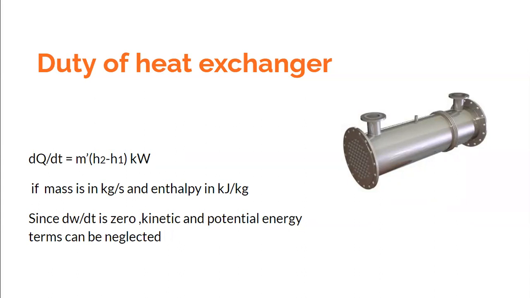And let us say the water gets heated from some temperature to some temperature, and you can estimate its enthalpy at the inlet and outlet. Then by knowing the enthalpy difference in kilojoules per kg and the mass flow rate in kg per second, one can easily calculate the duty of the heat exchanger. Heat exchangers you come across in real engineering life, like in evaporators, condensers, right? All these major heat exchangers you can size just by knowing the inlet and exit enthalpy difference and the mass flow rate. This is the wonder of the steady flow energy equation.